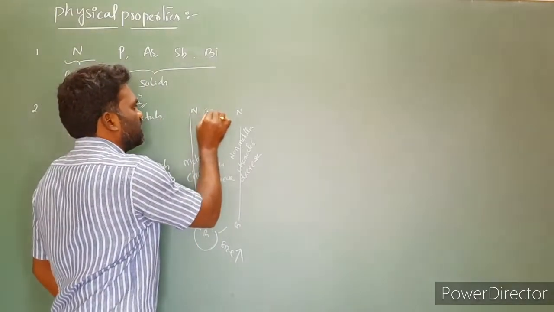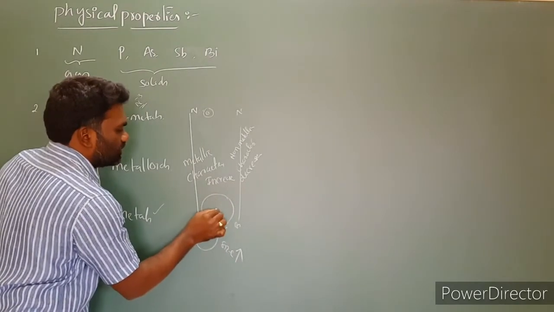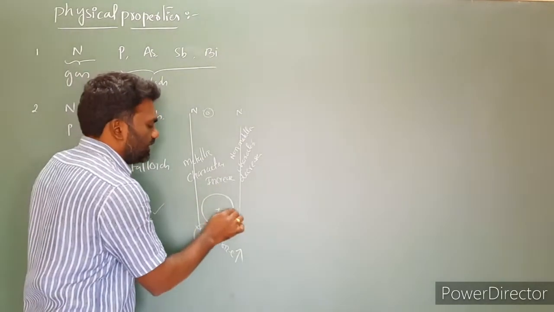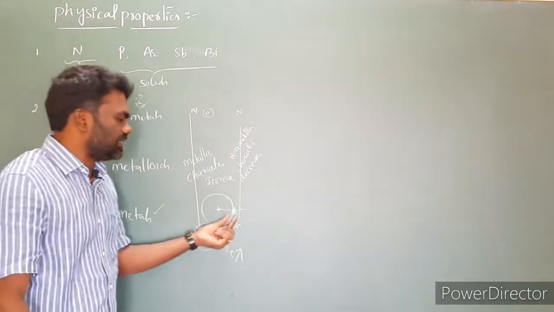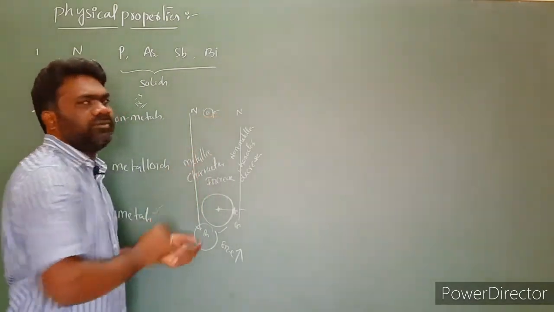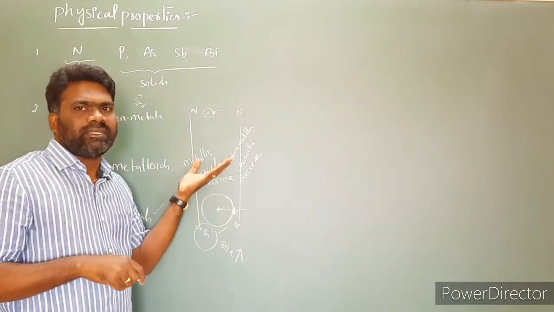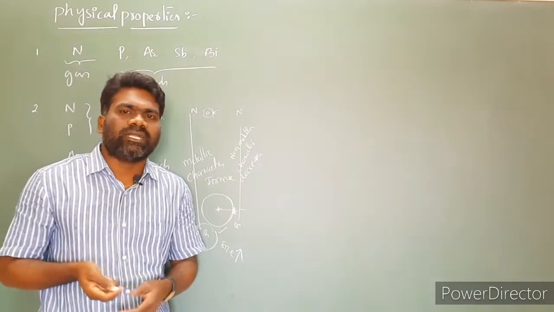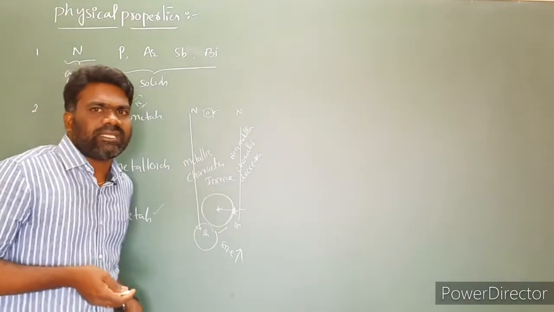Imagine this is the size of nitrogen, and here I am taking bismuth. This is the size of bismuth. I wrote the outermost shell, this is the valence shell, imagine. Here is a very large size. Because of the large size, removing this electron requires less ionization energy. Here is a small size, so removing the electron is very difficult. So ionization energy decreases, then metallic character increases. When size increases or ionization energy decreases, metallic character increases. So metallic and non-metallic character depend upon size as well as ionization enthalpies.